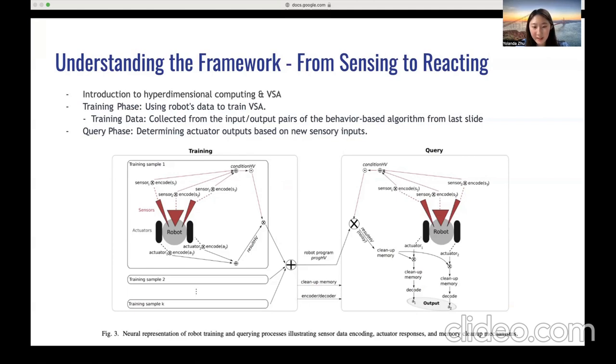Next, in the query phase, the robot refers to its past training to see if it recognizes its current situation. If it's a new scenario, the robot adapts and learns. An essential tool here is a cleanup memory, which ensures the robot's reactions remain sharp and accurate. The cleanup process can be represented as: result HV is set to VSA cleanup of condition HV tensor Prog HV. So in simpler terms, it's a robot's way of refining its actions based on both its past training and current scenario.